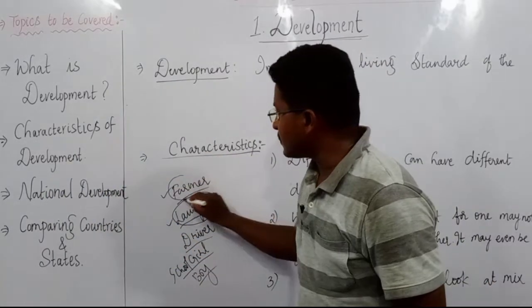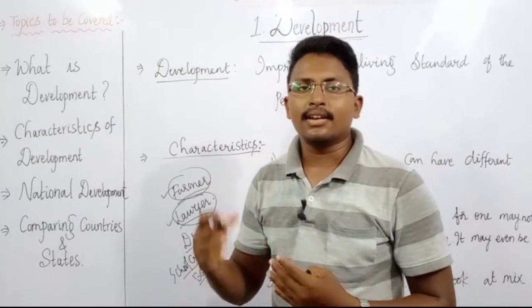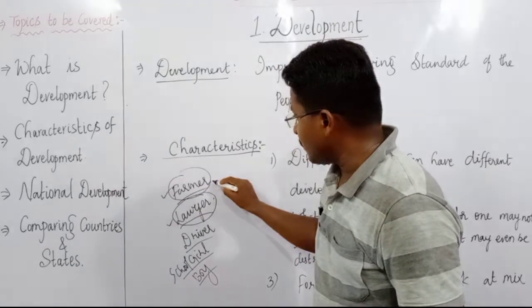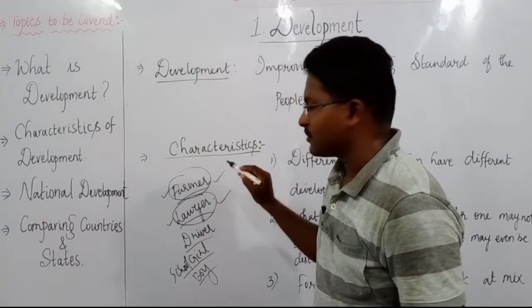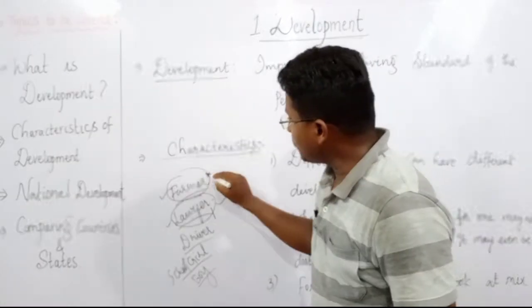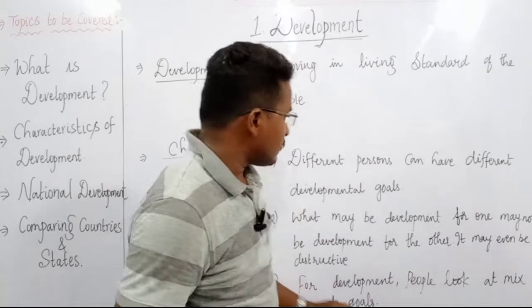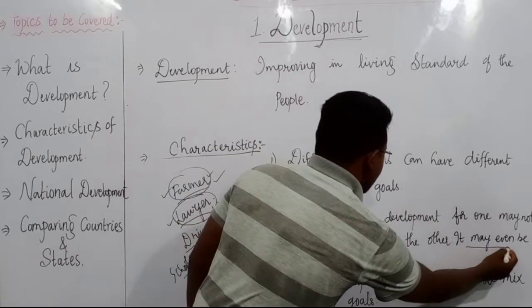A farmer always thinks about good rainfall, a good harvest, etc. And the last line says that it may even be destructive.